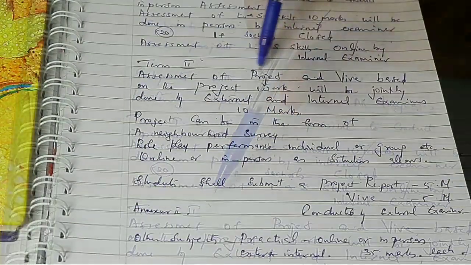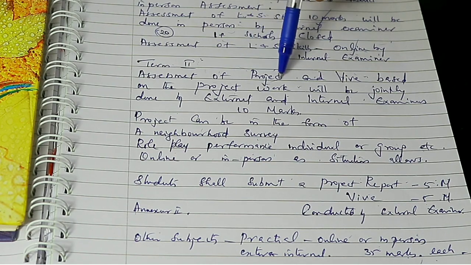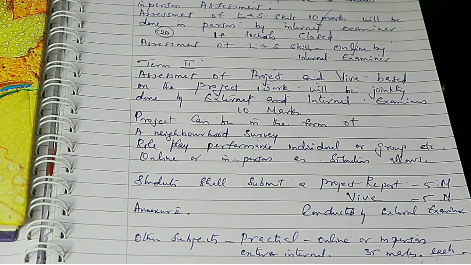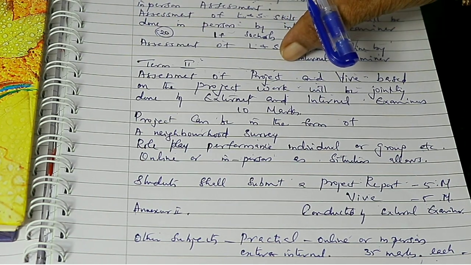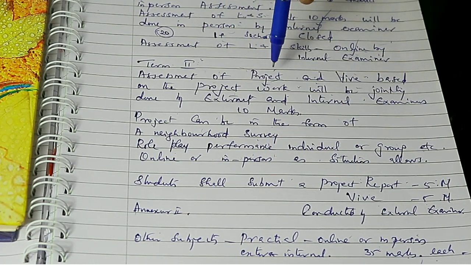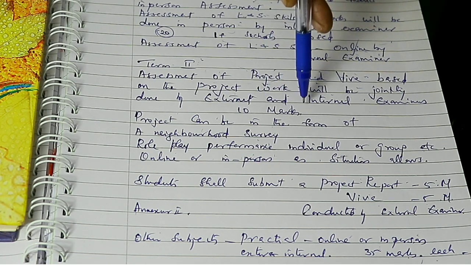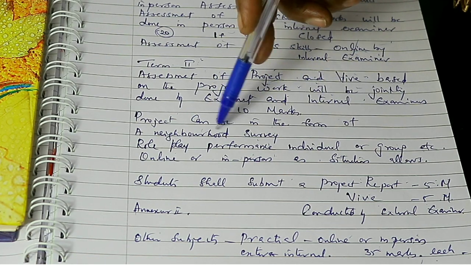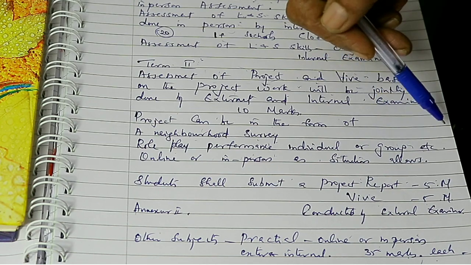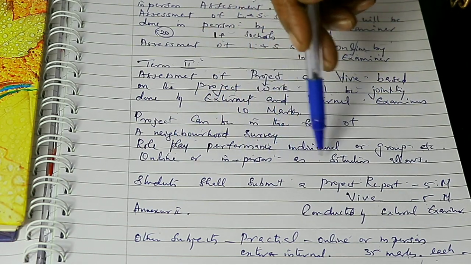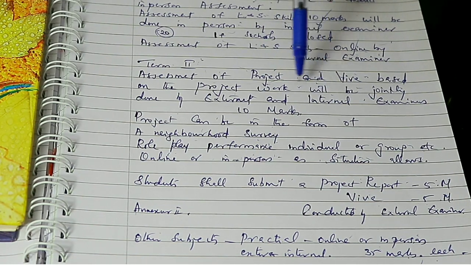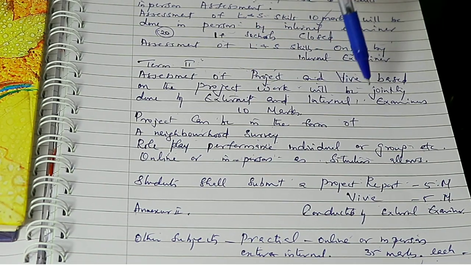In case of term 2, assessment of project and Viva based on the project work will be jointly done by external and internal examiners. That is 10 marks. First term it is 10 marks and second term 10 marks, so total 20 marks. So here second term project plus Viva, that is 10 marks. Project can be in the form of neighborhood survey, role play performance, individual or group, etc. It can be conducted online or in person as the situation allows. And here it is done jointly by the external examiner and the internal examiner, the 10 marks.